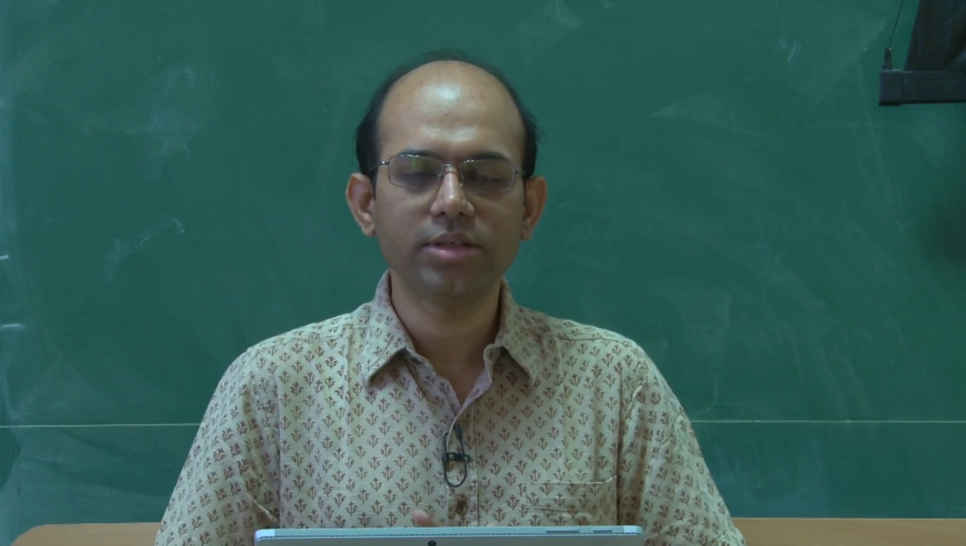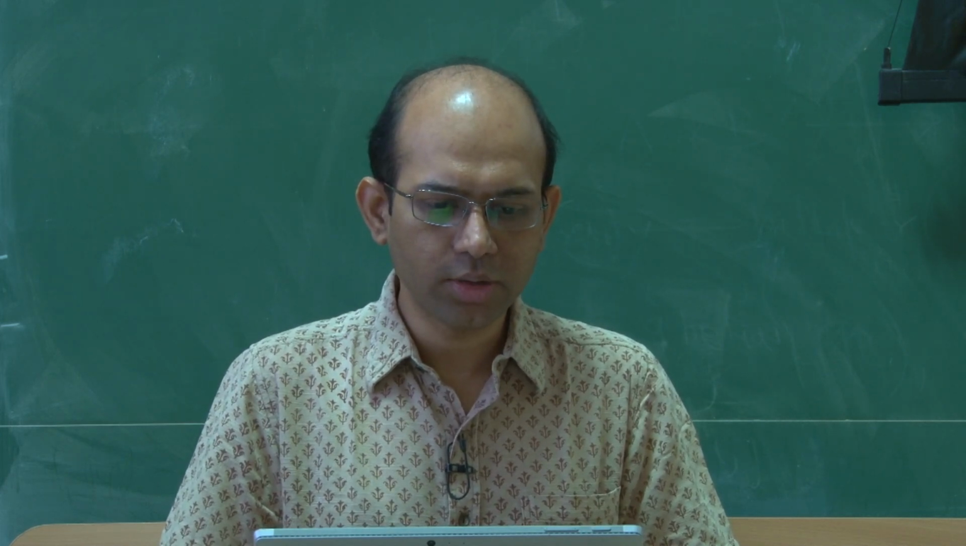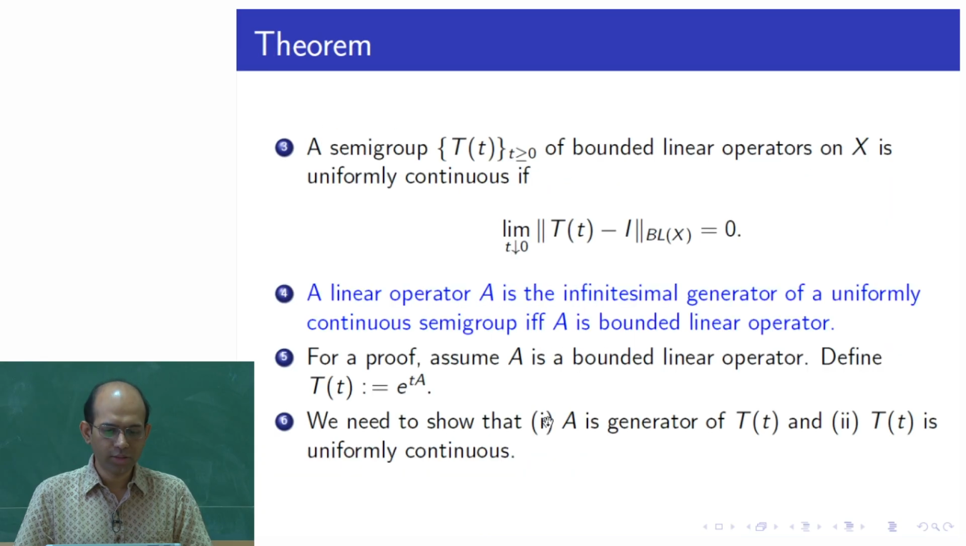Okay. In the last lecture, what we have seen is that for uniformly continuous semigroup, we have proved one particular theorem. So, let us look at that theorem. And then we have proved that theorem completely. The theorem statement is that a linear operator A is the infinitesimal generator of a uniformly continuous semigroup if and only if A is a bounded linear operator. Okay. So, what does it mean?